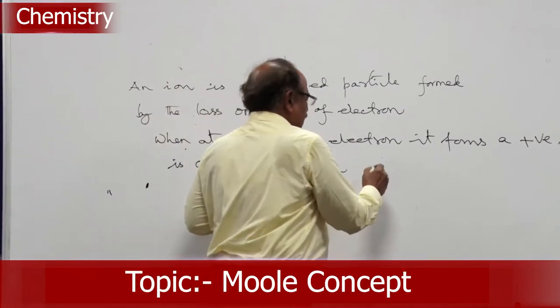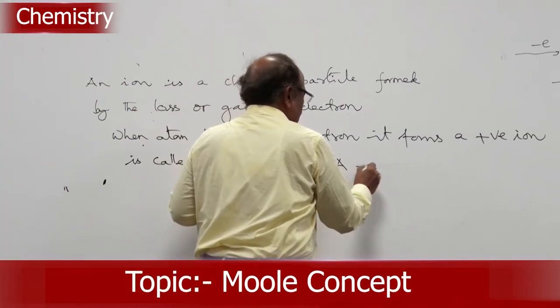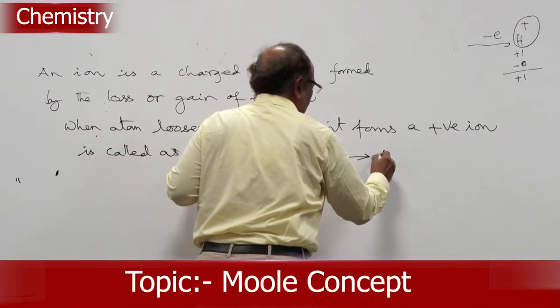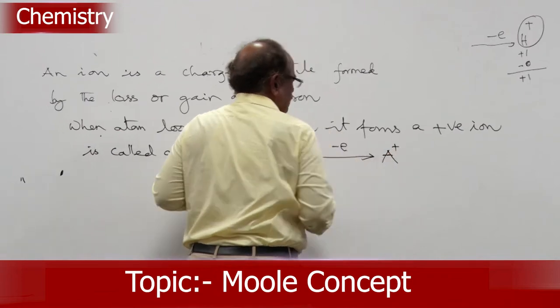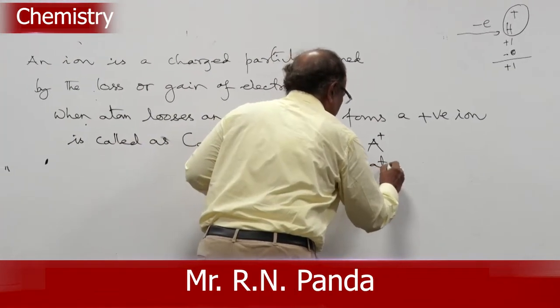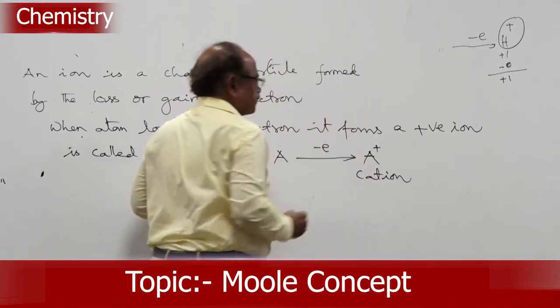That means when an atom is losing an electron, it forms a positive ion A plus. This is called a cation, positive ion or cation.